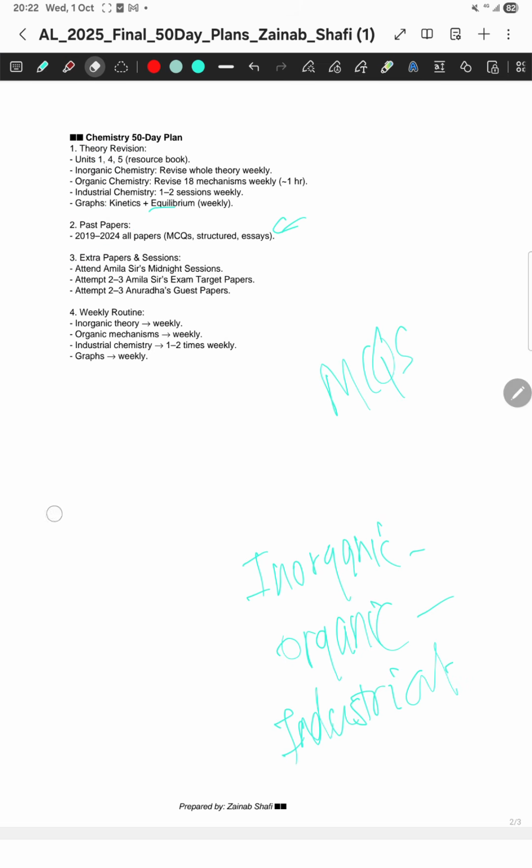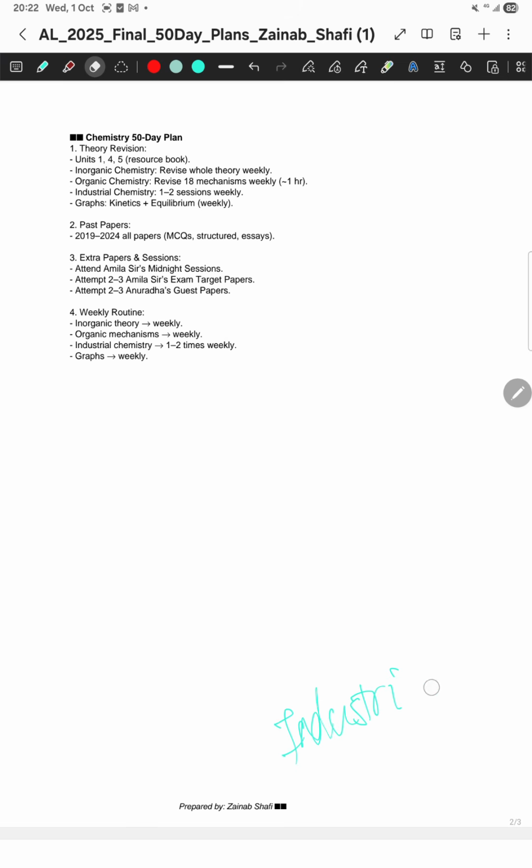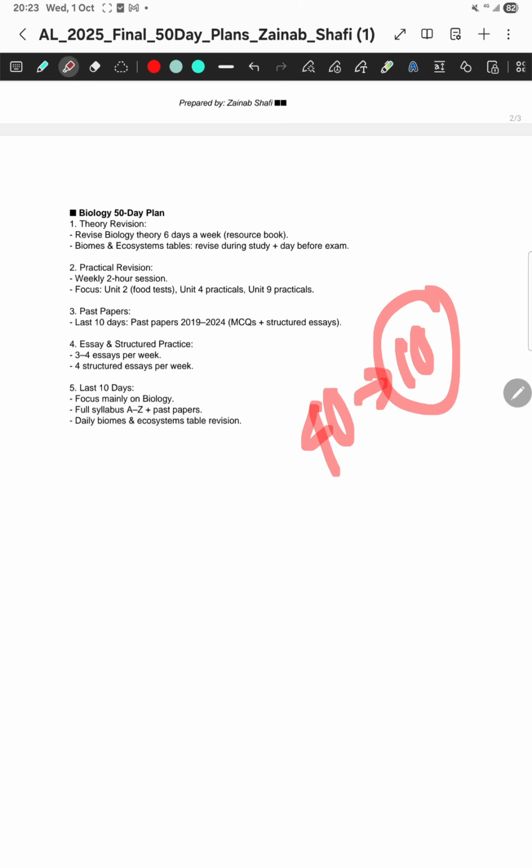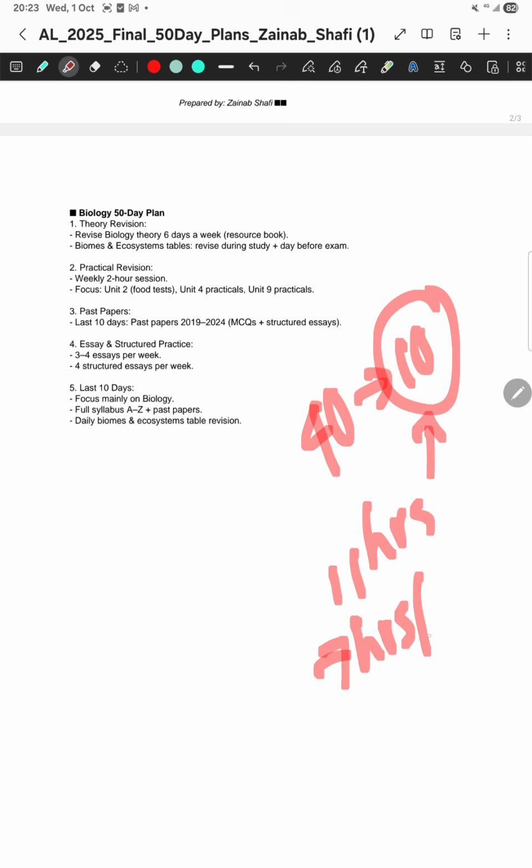And then comes biology. For biology, at least you should study the theory every day. Apart from that, specifically now you have 40 days. In the 40 days, the last 10 days you should mainly study biology. In the last 10 days, if you are studying 11 hours a day, 7 or 8 hours should be